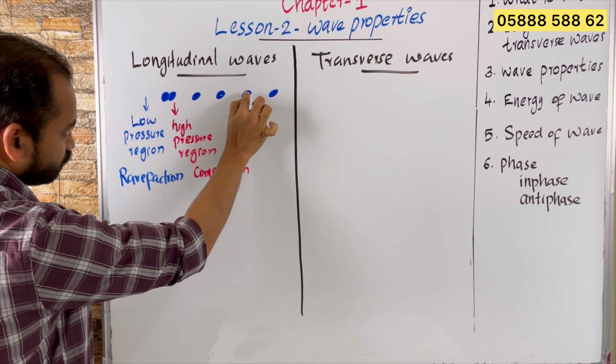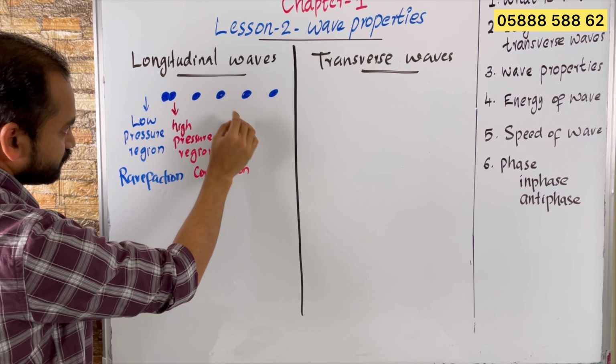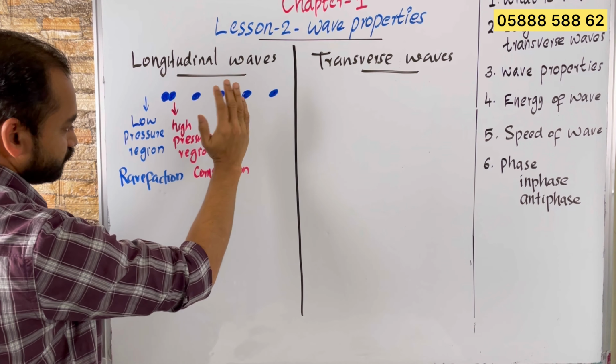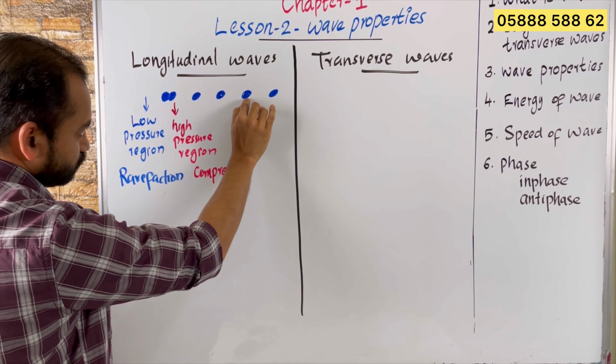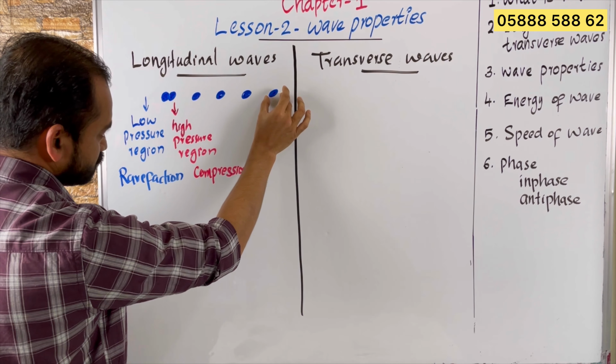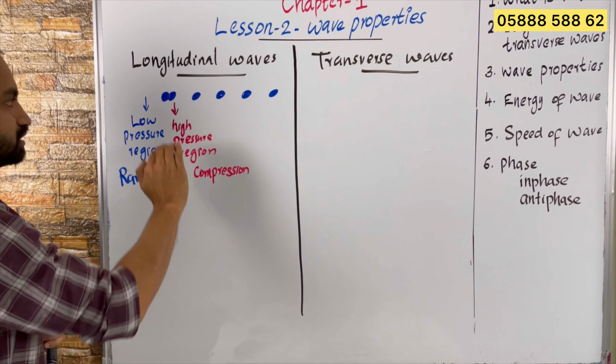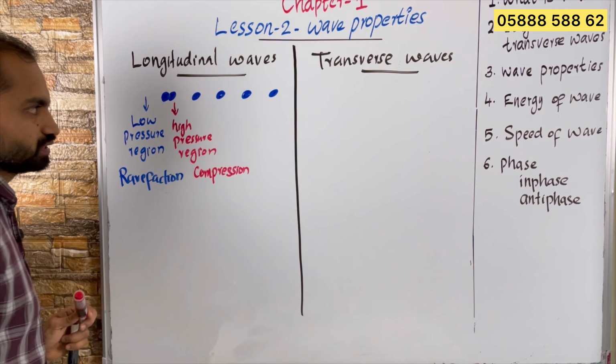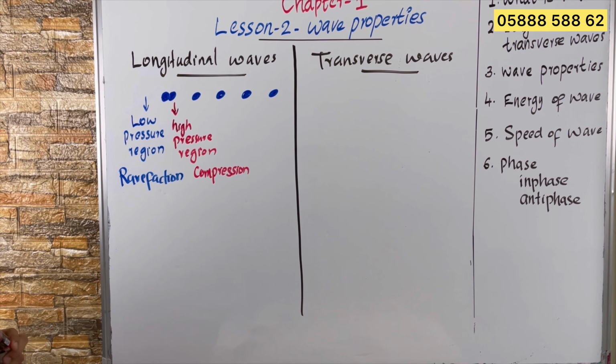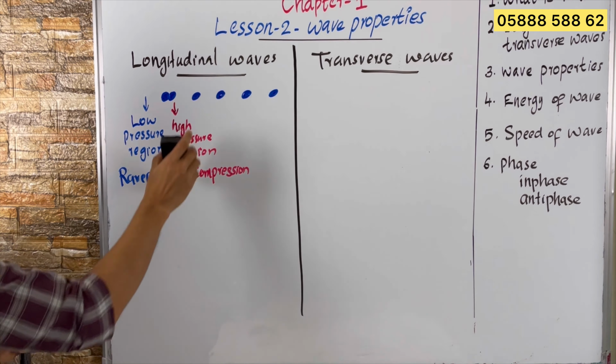When he moves and falls onto the next, this becomes compression. So you can see the compression is moving from one place to another.